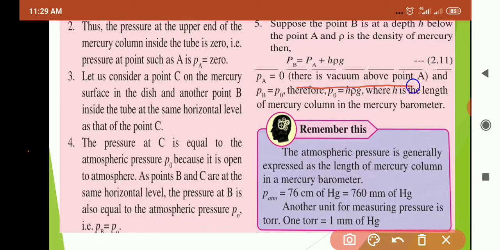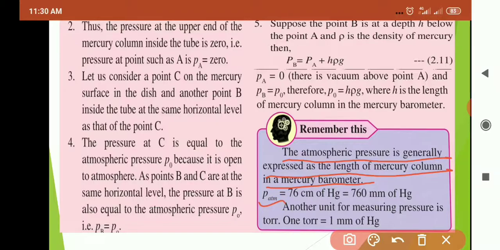because there is a vacuum above A, and PB is equal to P0. Therefore P0 is equal to H rho G, where H is the length of the mercury column in the mercury barometer. So you have to remember that the atmospheric pressure is generally expressed as the length of the mercury column in the mercury barometer.